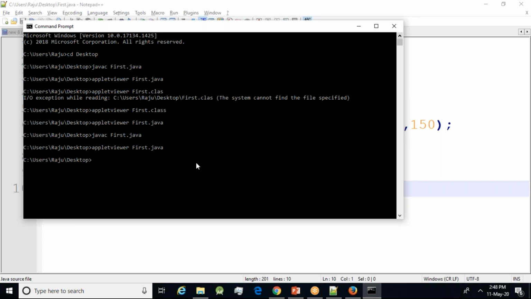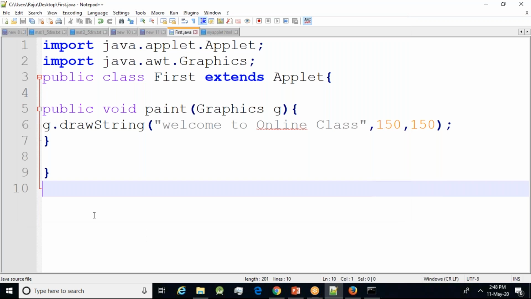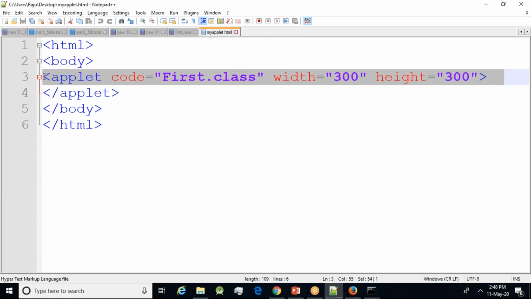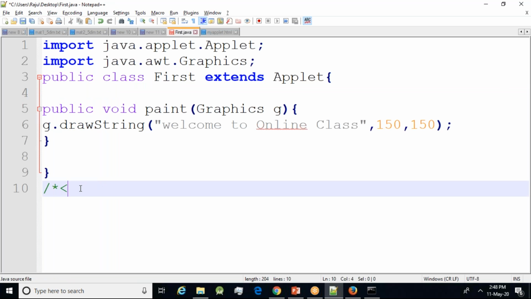You haven't kept the applet HTML code, correct. So you need to put something here, like in comments we have to write. The statement which is available here you have to write. I need to comment it, right?